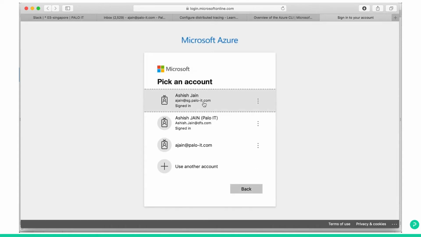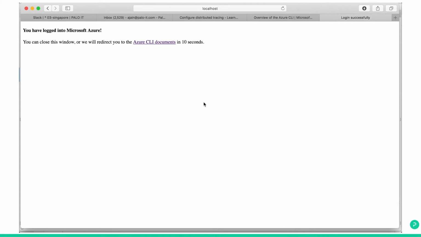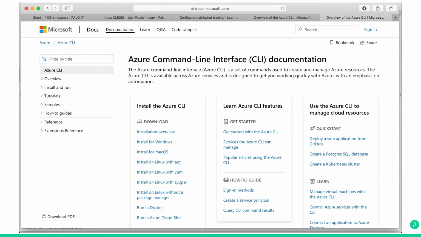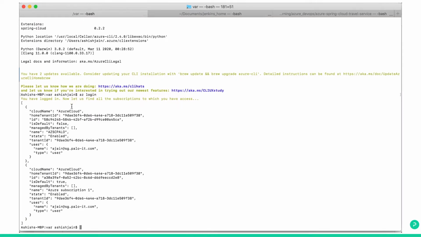You need to select your account email ID. As I already logged in, it will show that you have logged into Microsoft Azure. If you are not logged in, you need to provide your password and then click, and it will log you in. You come back to your command prompt, then you can see the output of Azure login.